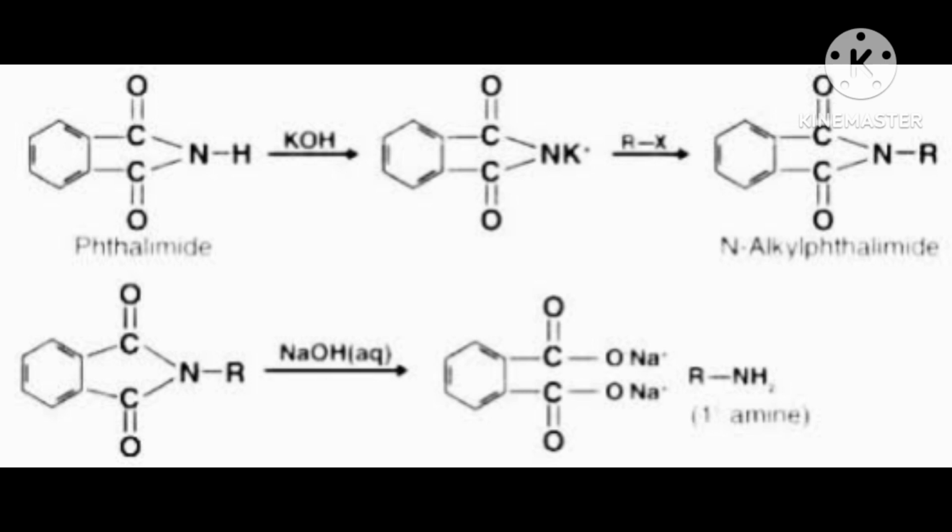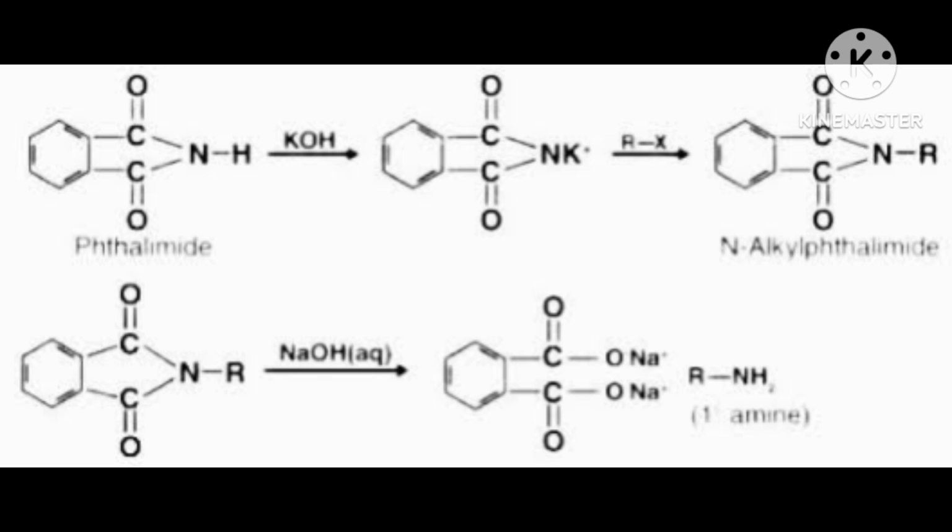Now when it reacts with RX, you are understanding what will happen. X will go as X minus, R will become positive. Here in NK, N is negative and K is positive. K will go to X and form KX.